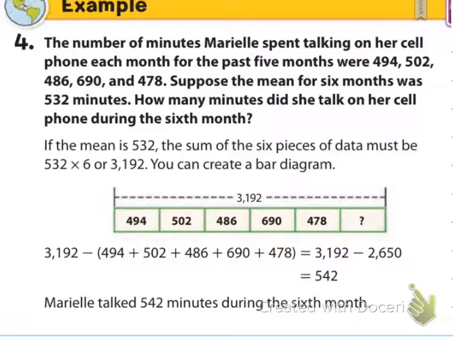Alright, example number 4. The number of minutes Marielle spent talking on her cell phone each month for the past 5 months were 494, 502, 486, 690, and 478. Suppose the mean for 6 months was 532 minutes. How many minutes did she talk on her cell phone during the 6th month? This is the question mark.